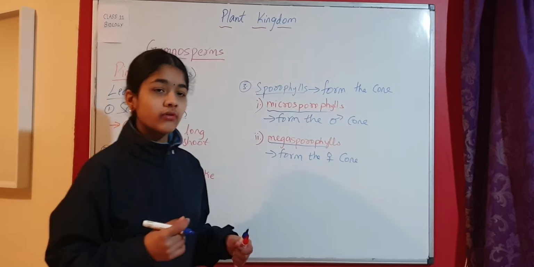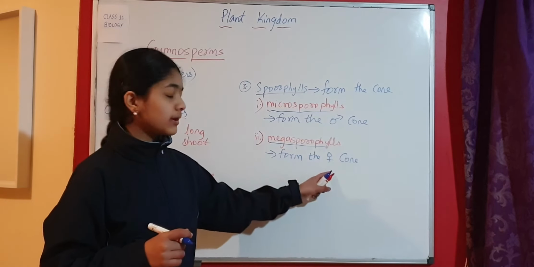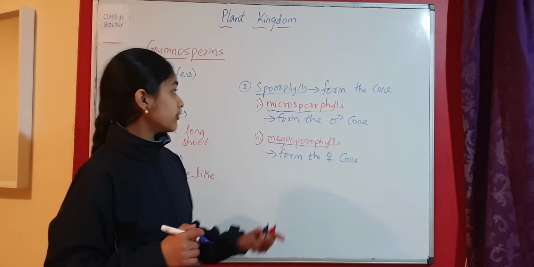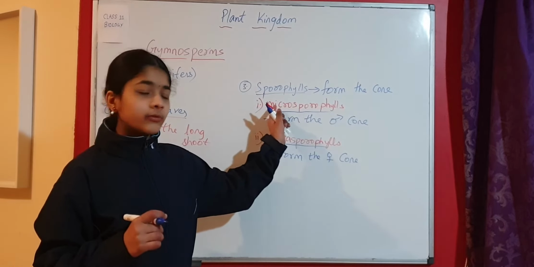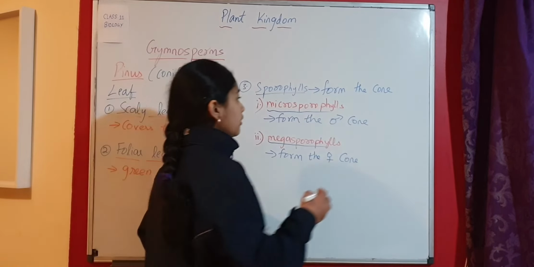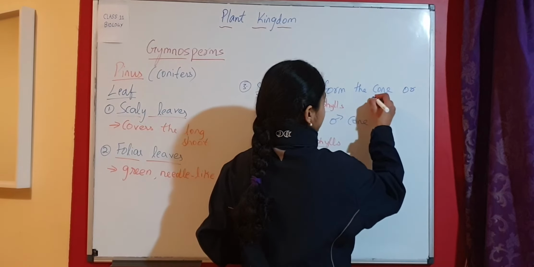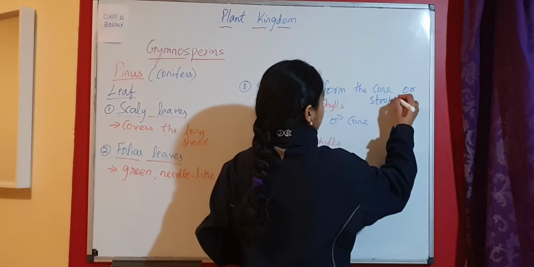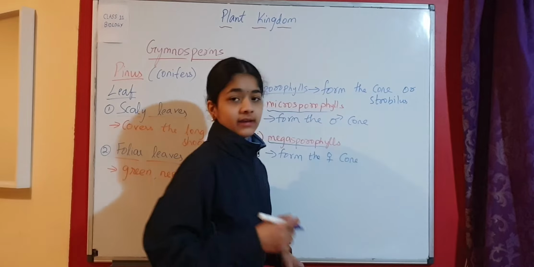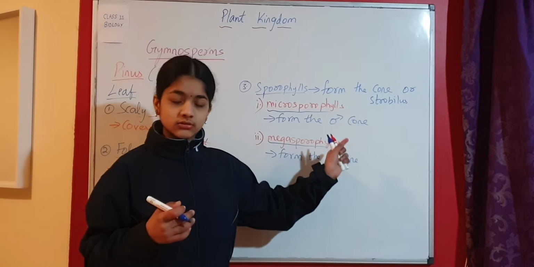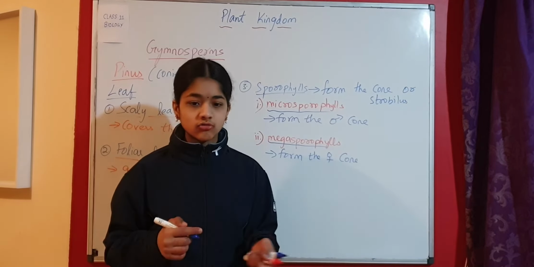So male cone is formed by these microsporophylls, female cone is formed by these megasporophylls. Now, the main function of sporophylls is they form the cone. Cone is also called as strobilus or strobili. So strobilus is singular, strobili is plural. So cone has also got one more name, that is strobilus.